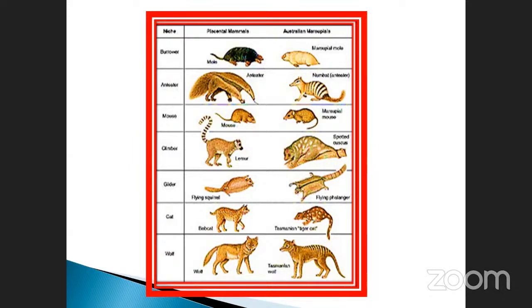Here, see that squirrel, flying squirrel. This is also a flying squirrel. See the changes here. Okay, the mouse. This is also a marsupial mouse. So there are changes here. Okay, these are all changed ones. These are all Australian marsupials. This one is called placental mammals. What are the changes which occur between these two? Okay, see, these are the changes.